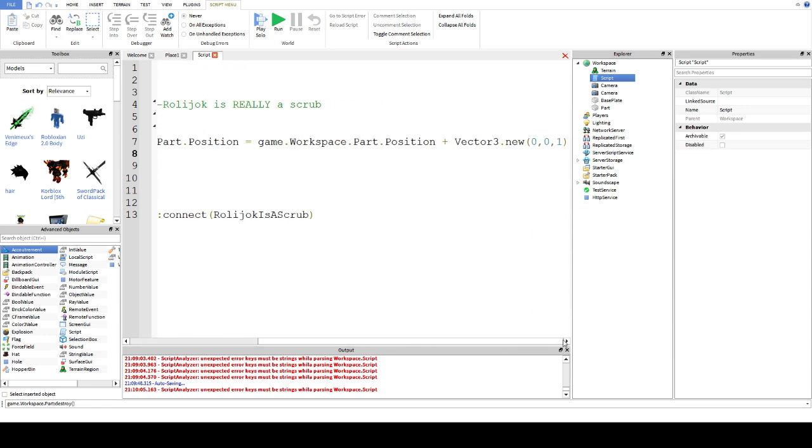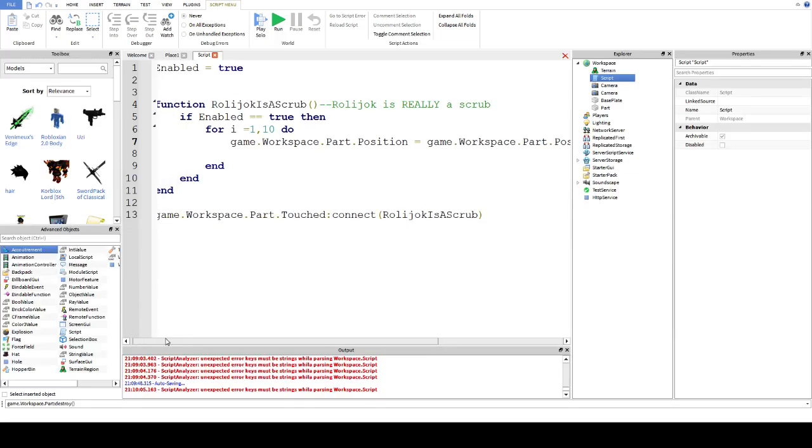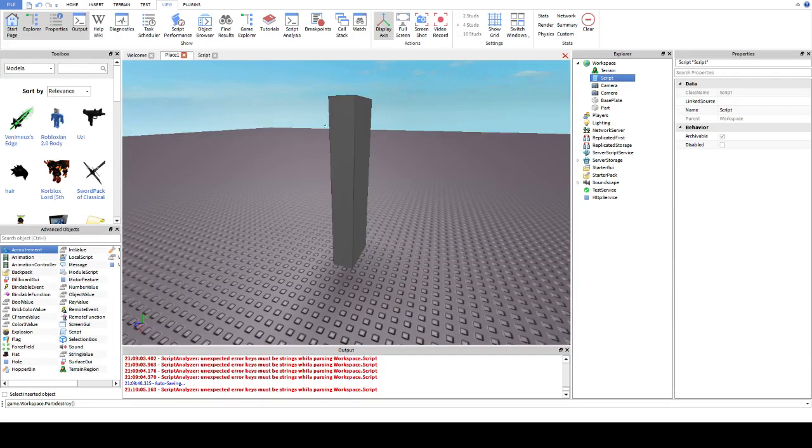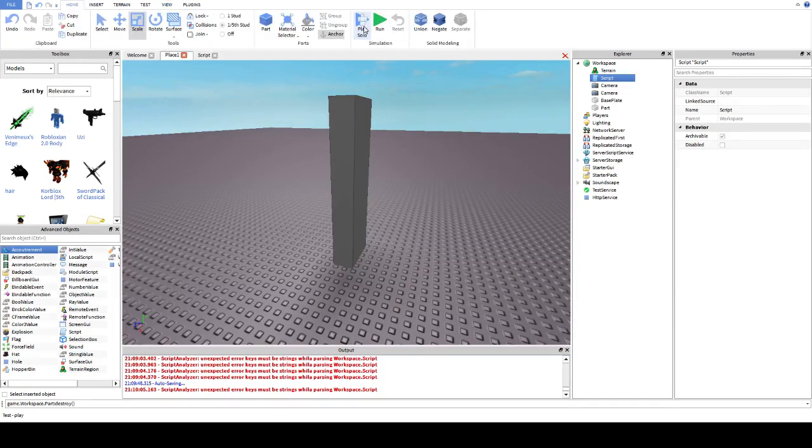As you can see, we don't want to change the X value, which is the first one, so we leave that as 0. We don't want to make it go up or down, so Y is 0. But we do want to make it move along Z, so I've made this 1. That means every time this loop runs, we will increase the Z position of the part by this vector, which is just a way of expressing positions, velocities, pretty much anything that will exist in 3D space. If we run that, it will move along Z by 1 each time.